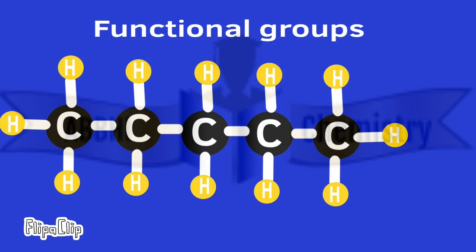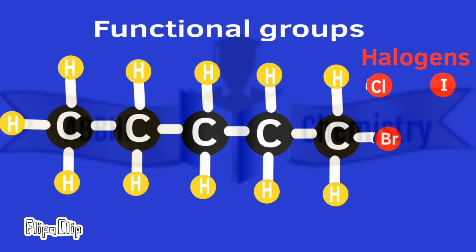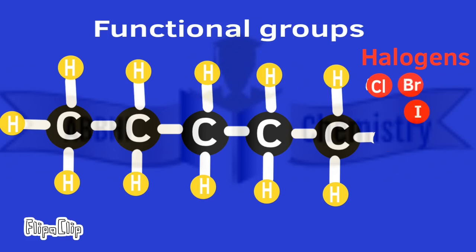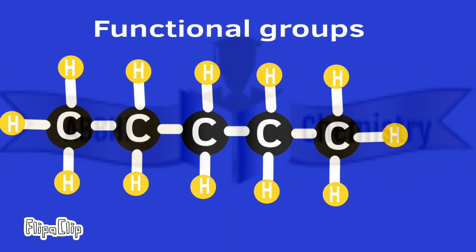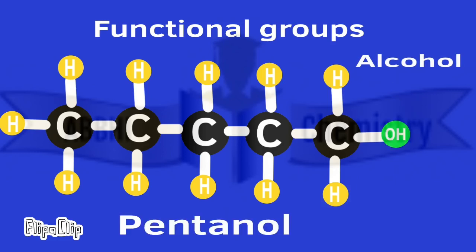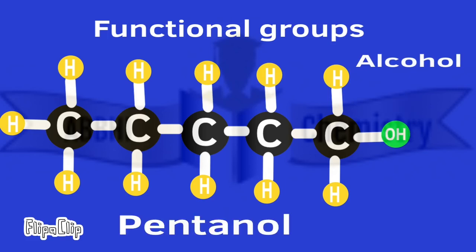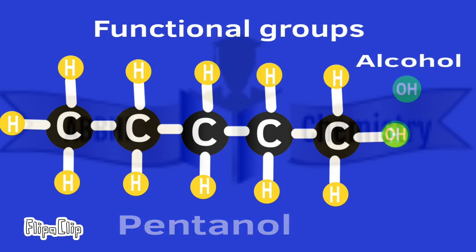Let's take the example of halogens. If chlorine reacts with pentane, we call it chloropentane. If bromine reacts with pentane, we call it bromopentane. And if iodine reacts with pentane, we call it iodopentane. Another functional group is alcohol, which has the functional group OH. When it is attached to pentane or any other carbon structure, we use ol. The structure over here is named pentanol.